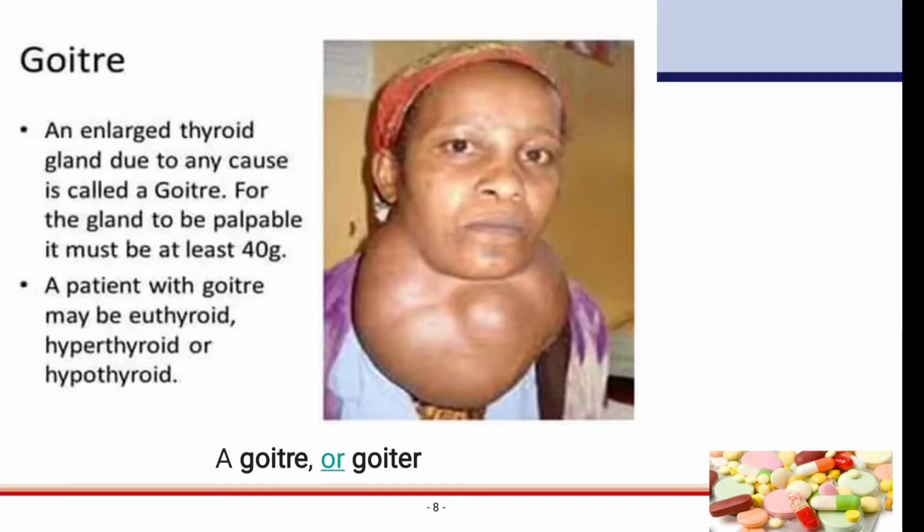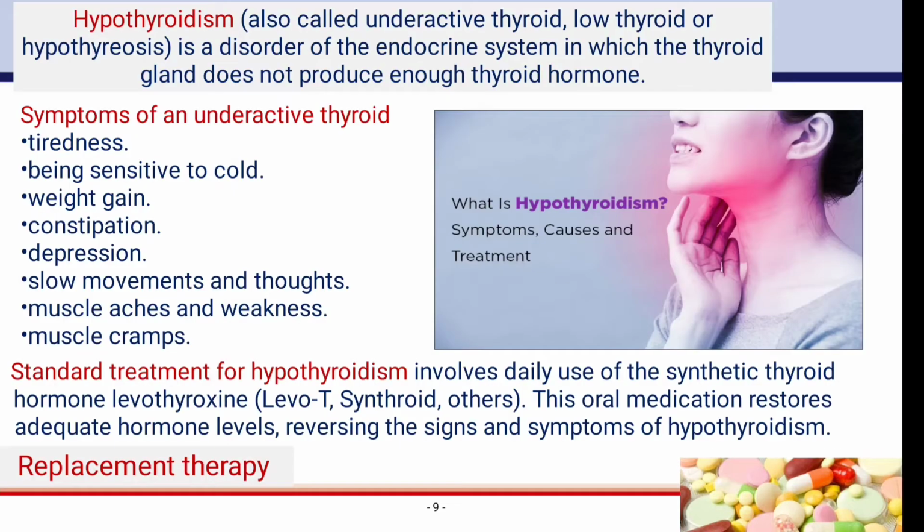An enlarged thyroid gland, due to any cause, is called goiter. For the gland to be palpable, it must be at least 40 grams. A patient with goiter may be euthyroid, hyperthyroid, or hypothyroid. Hypothyroidism is called underactive thyroid.